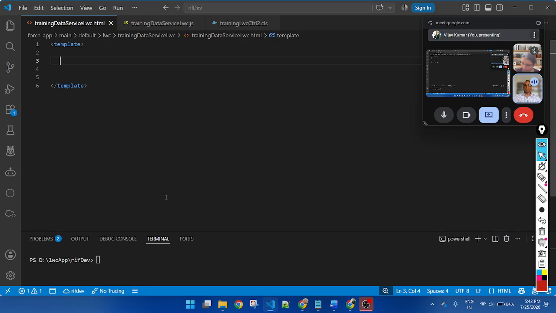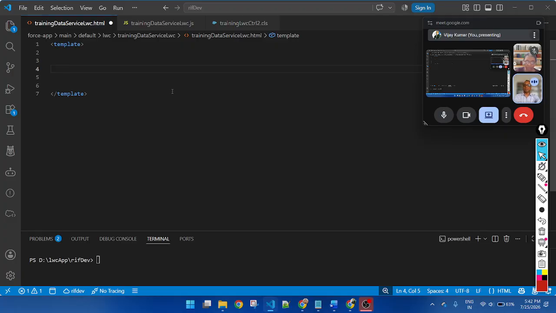That means here we will learn how Lightning Data Service works in an LWC component.